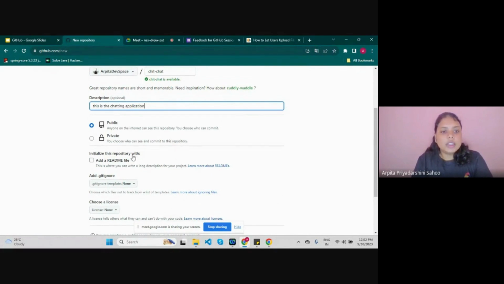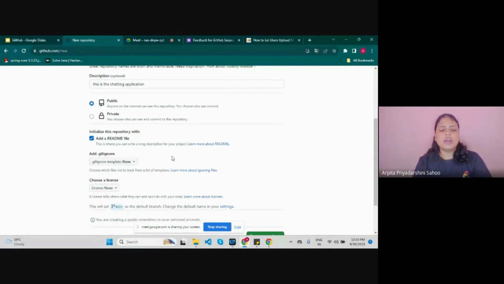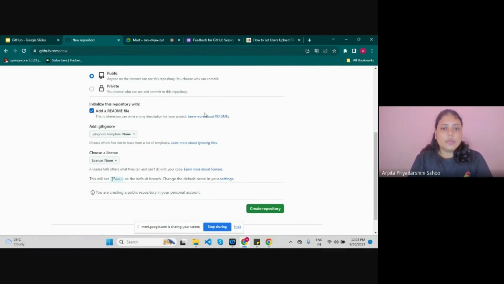And here, initialize the repository with a readme file. So we will click yes, and it says all about your repository, what you have used, what processes you have made, whether you have used node modules or not. Any application we use node modules, I guess some of you are familiar with node modules. So here is the complete description of your application.